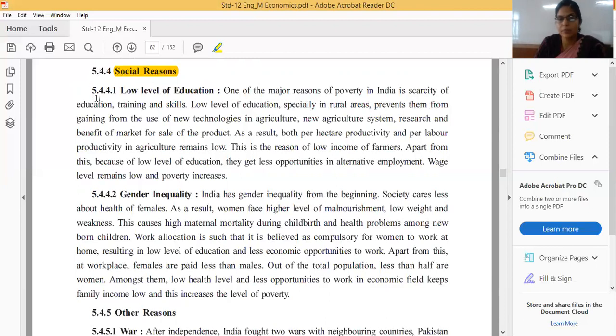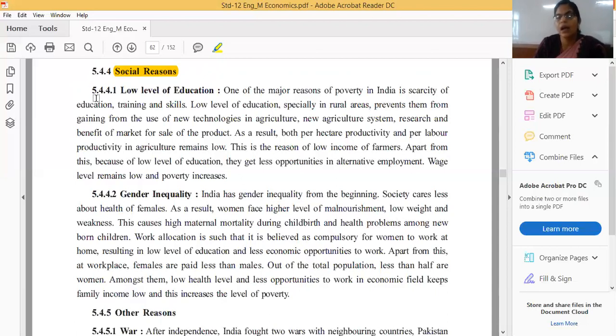If I take the average percentage of people, then I will say only 75% of people are educated, and they have completed primary education only. Okay. And at present, mostly people are dependent on the agriculture sector.